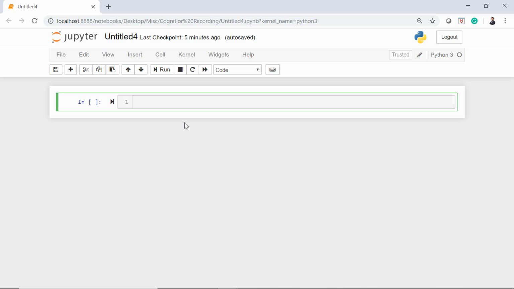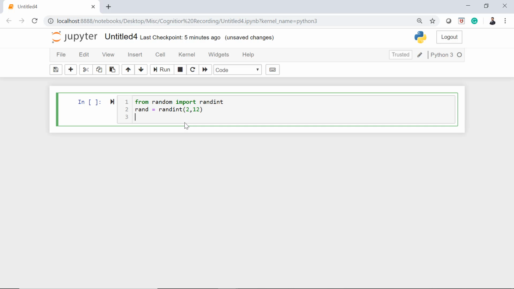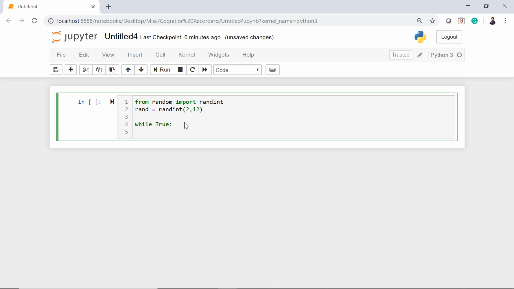So for creating a random number, I will call a package from random, import randint. It will generate a random integer. rand is equal to randint(2, 12). So it will generate a random number between 2 to 12, includes 2 and 12 as well. While True, I'll start the logic now.